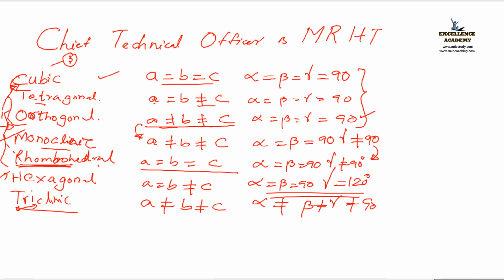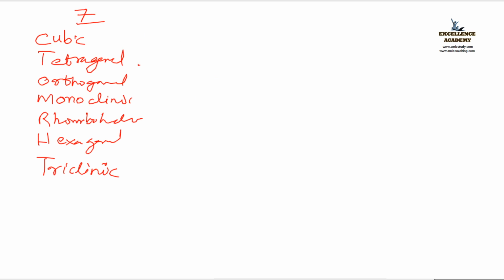Now, it will be clear if we revise this once again. Let us see. So, for cubic, what is the A, B, C, and alpha, beta, gamma? Yes, all are equal. Okay, fine. Next is what? What you have to do next?